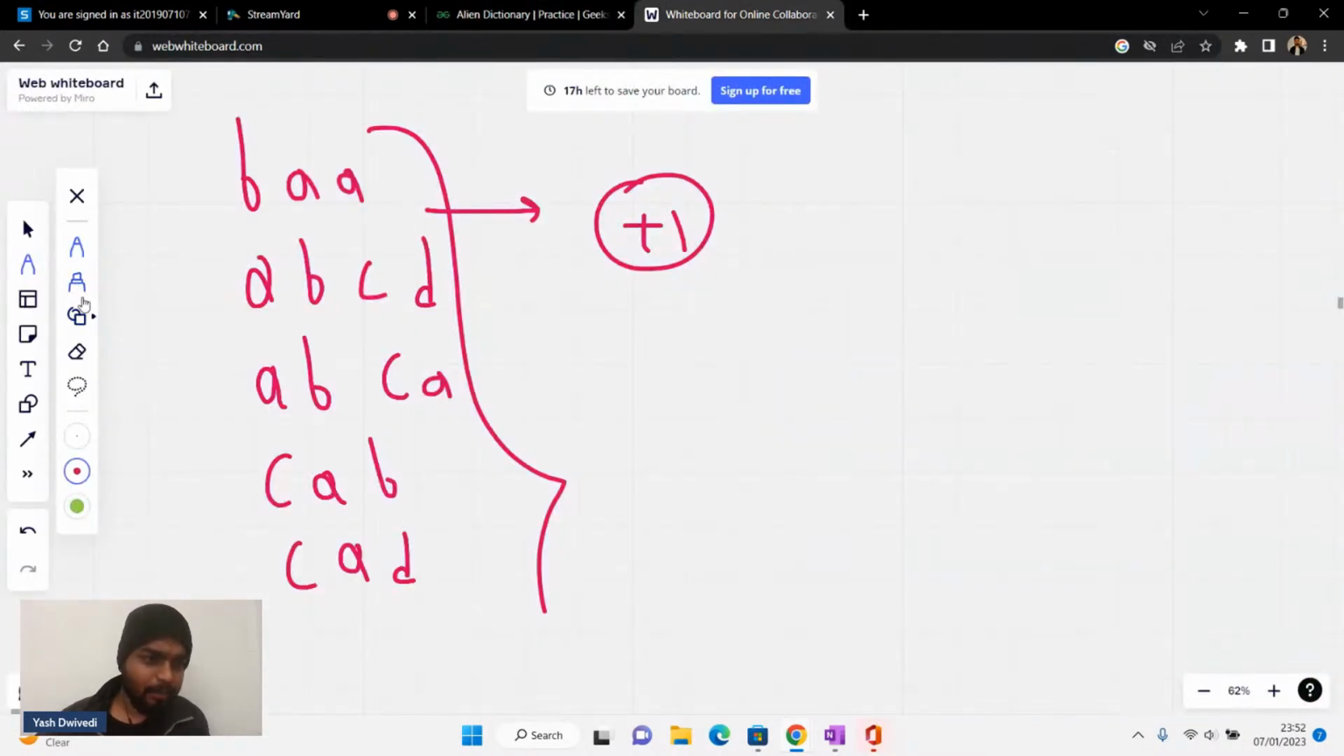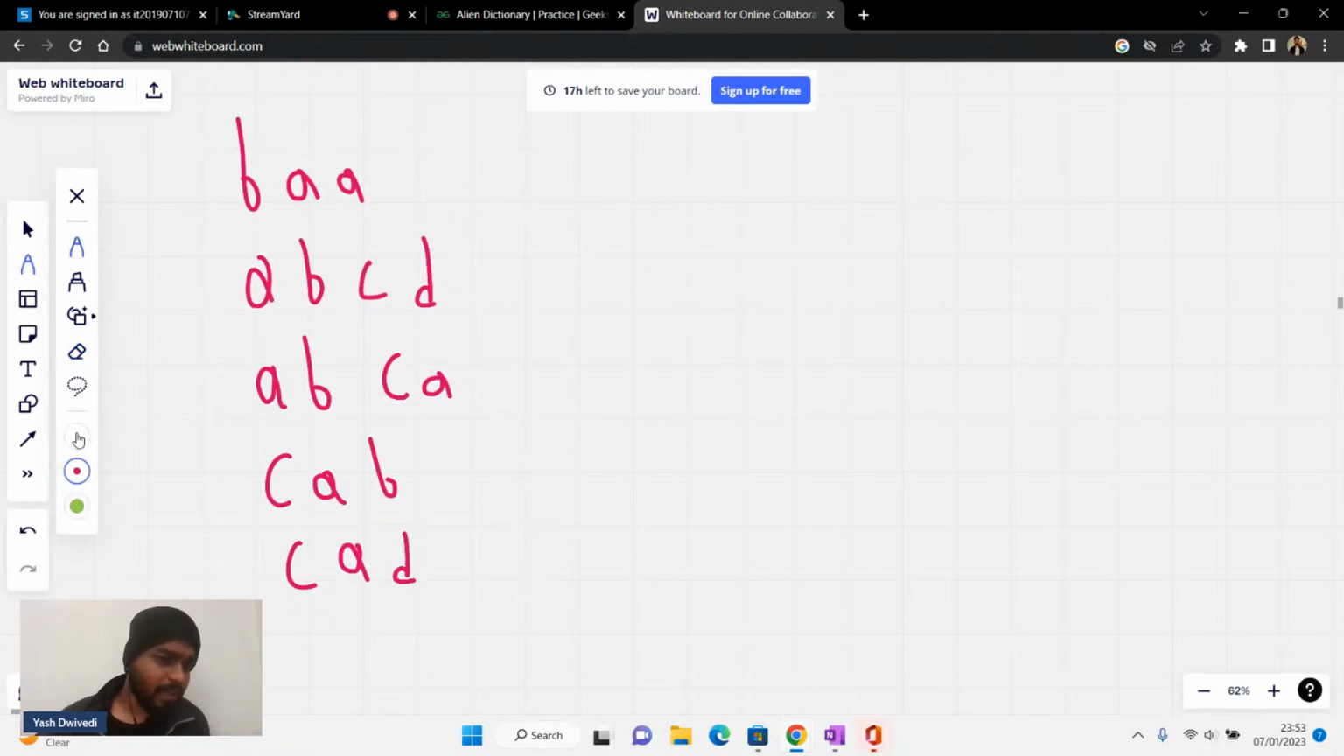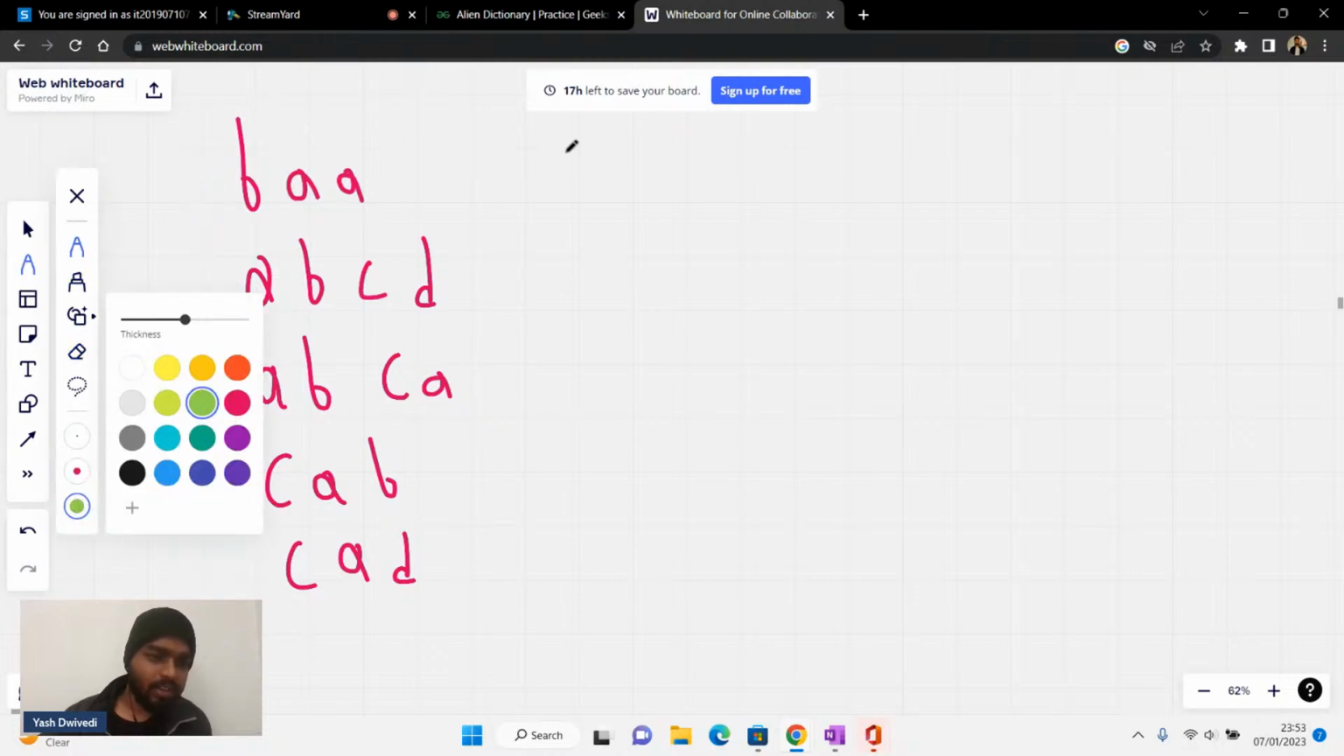So how can I do this problem? At one point of time, please write 2 in the chat. I'll check 2 characters. Let me increase the size. Let's say I have these 2 strings, and I'll check these 2. Between these 2 strings, which is the first character that is different? Please tell me.